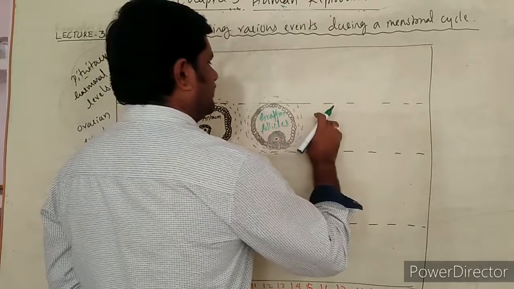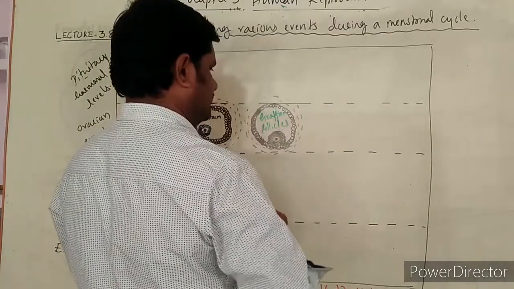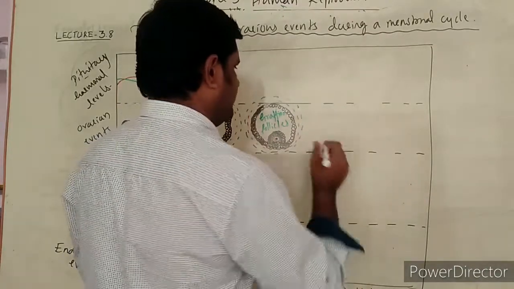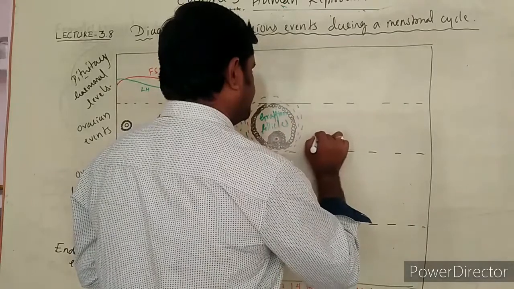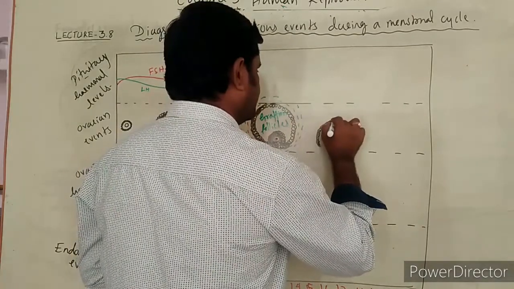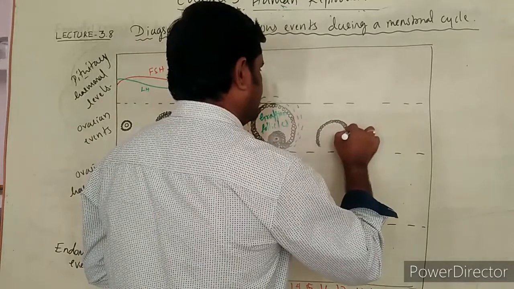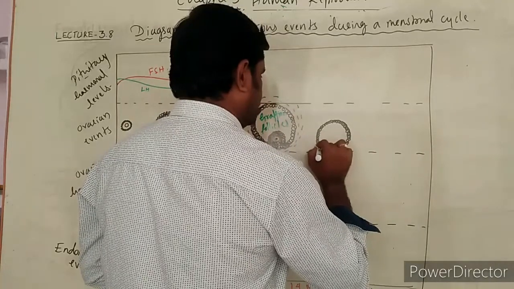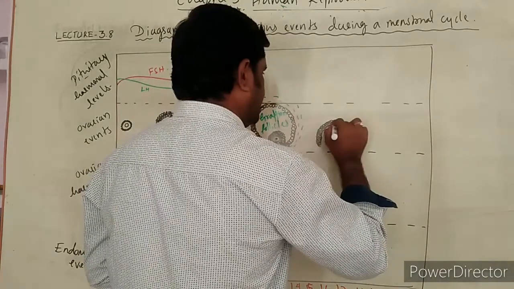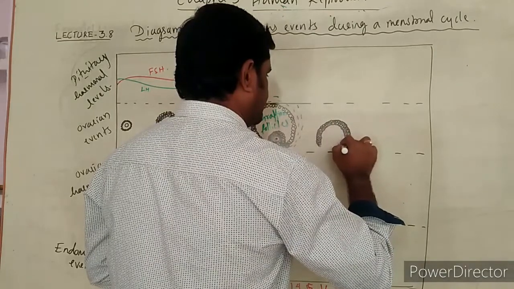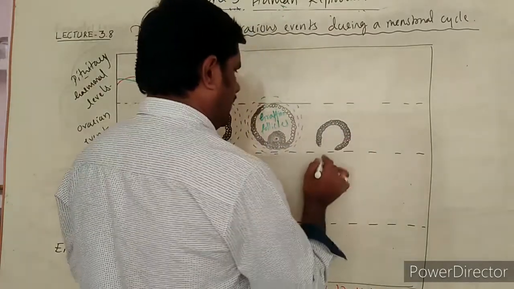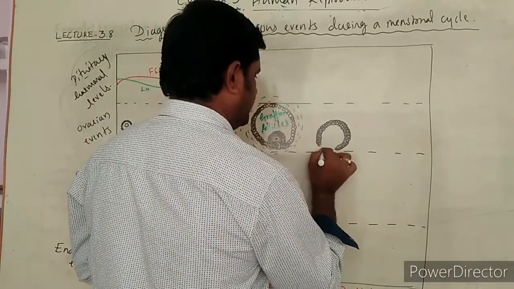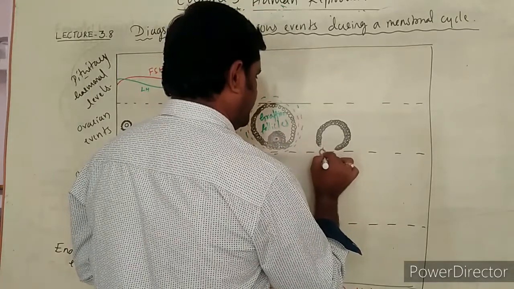And ultimately, at the next level, ovulation occurs. It leads to ovulation. These are the follicular cells that are formed here, and here the secondary oocyte is formed, the secondary oocyte that we come across.